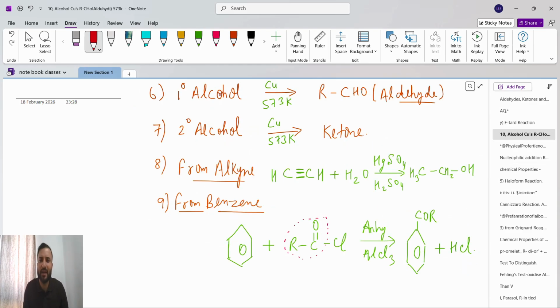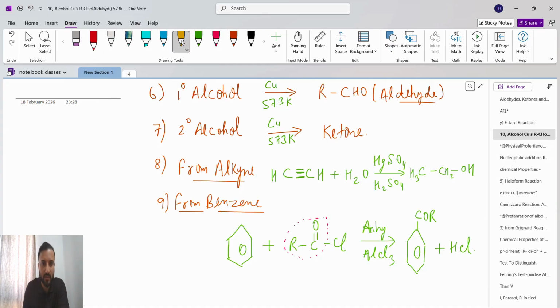Now 1 degree alcohol. Guys, we know 1 degree alcohol, if we treat with copper in presence of 573 Kelvin heat, we will get an aldehyde. 1 degree alcohol will give aldehyde, 2 degree alcohol will give ketone. We already studied this.